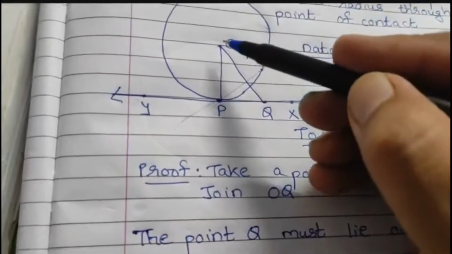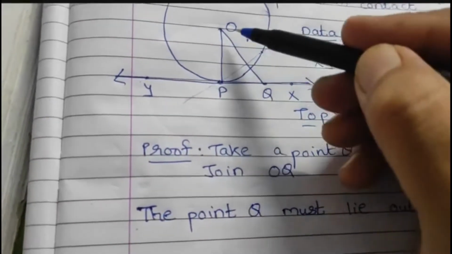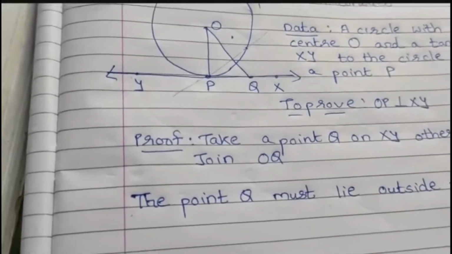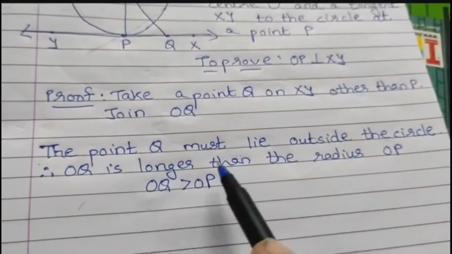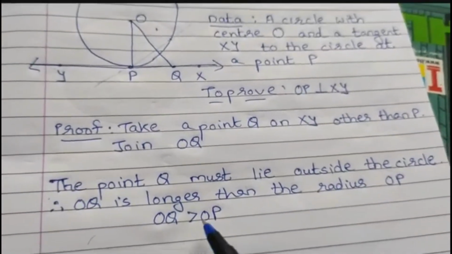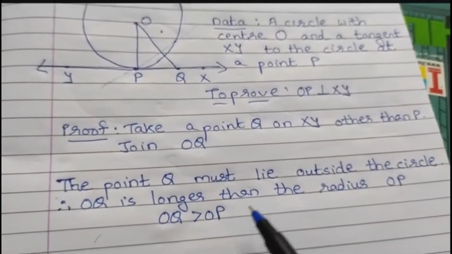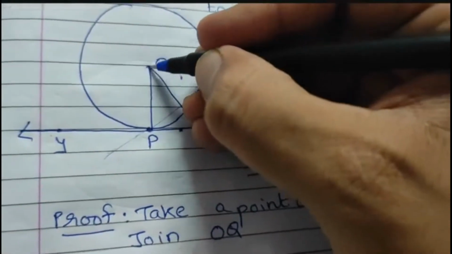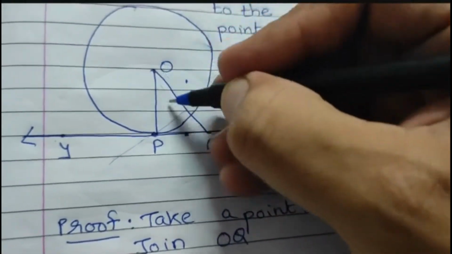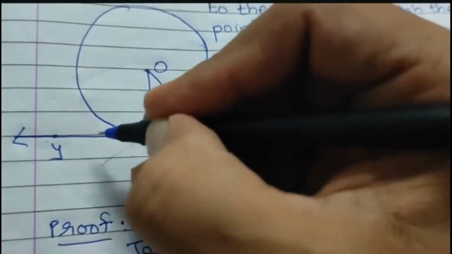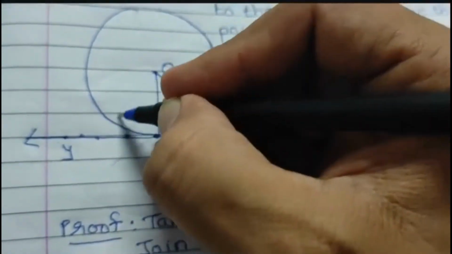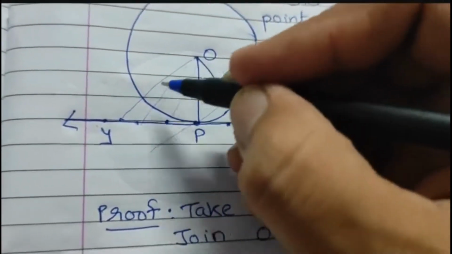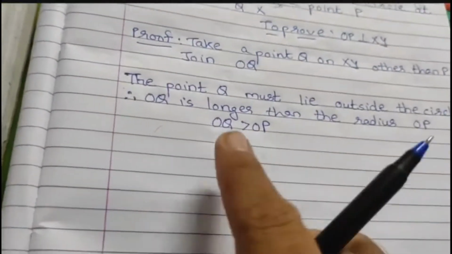And if you look at the distances OQ and OP, which distance do you find longer, OQ or OP? Obviously OQ, right? So this is what I have written. OQ is longer than the radius OP. In symbolic form, OQ greater than OP. Now students, if instead of Q here, I select Q here, and if we join OQ, so here also you will find that OQ is greater than OP. If I select Q here or here or here, and if I join OQ, then you will find that in all the cases OQ is greater than OP. So OQ is greater than OP.